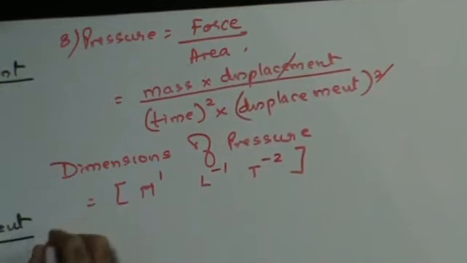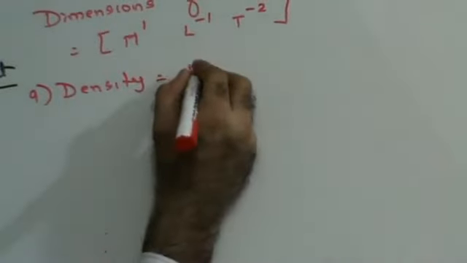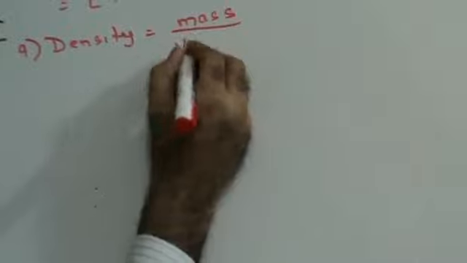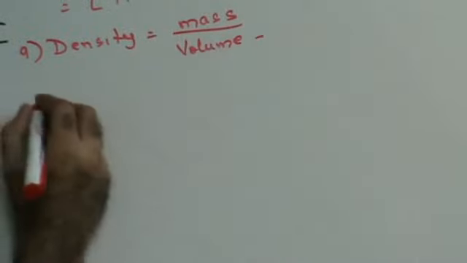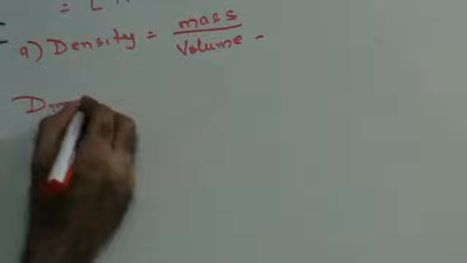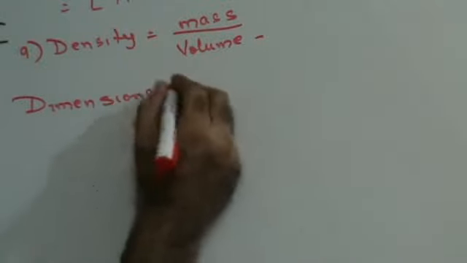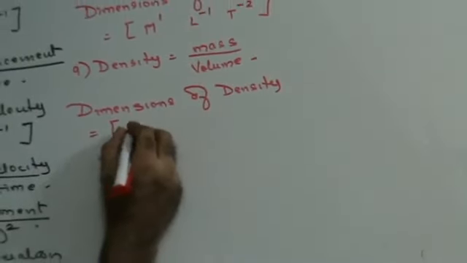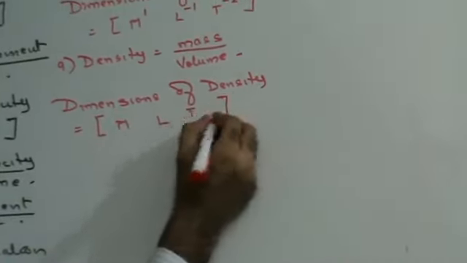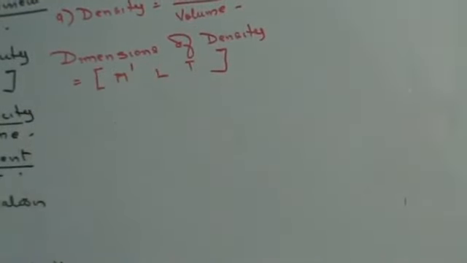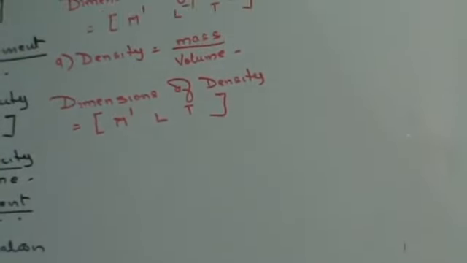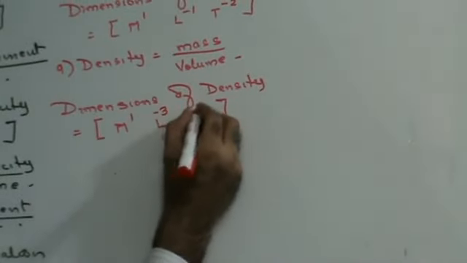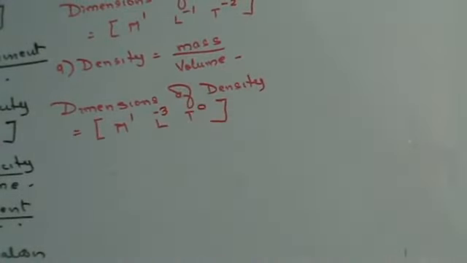Next, density. Density is nothing but mass upon volume. Straightforward this is. So the dimensions of density are going to be MLT. Mass is 1. We know that volume is L cube. So L raised to minus 3 and T0. Volume is in the denominator, therefore minus 3. Fine, do we get this thing clear?